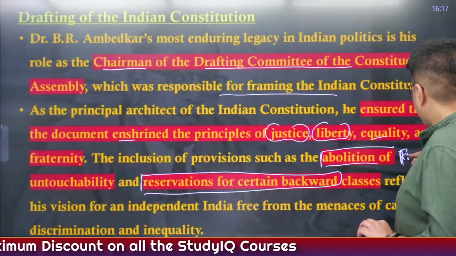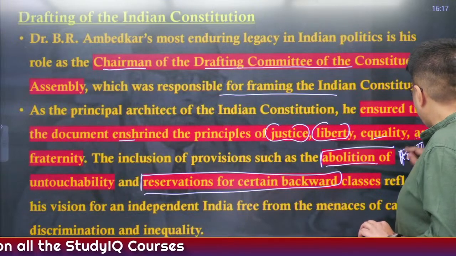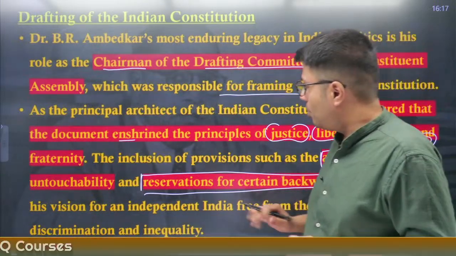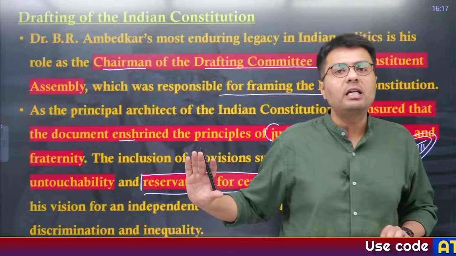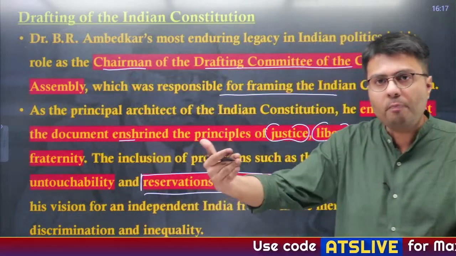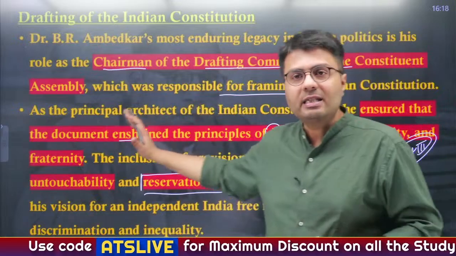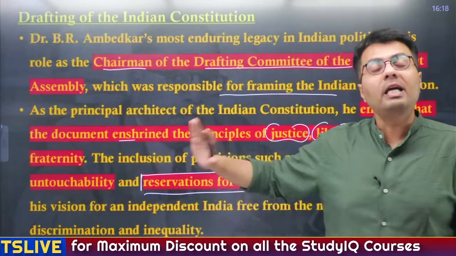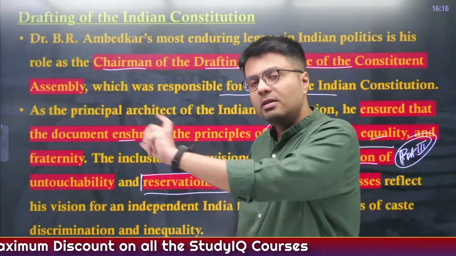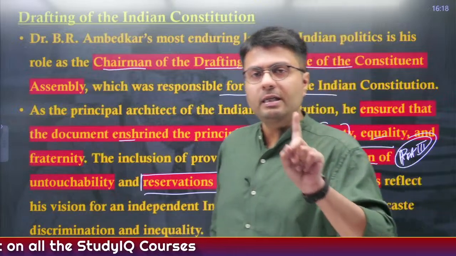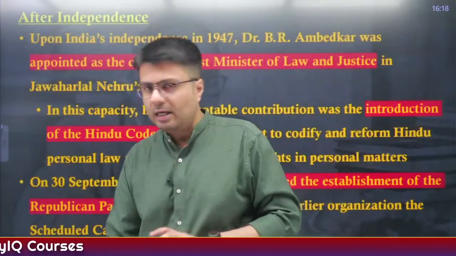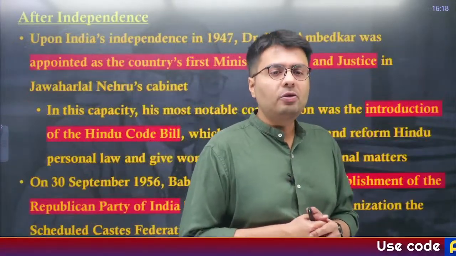Similarly, provisions like reservations for certain backward classes and abolition of untouchability are all part of what? Part 3 of the Indian constitution, that is the fundamental rights. Articles 15 and 16 provide for reservations in jobs and educational institutions for people belonging to backward classes, and Article 17 prohibits the practice of untouchability. All of this can be attributed to one person, that is Dr. B.R. Ambedkar.